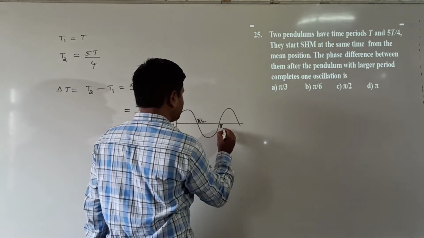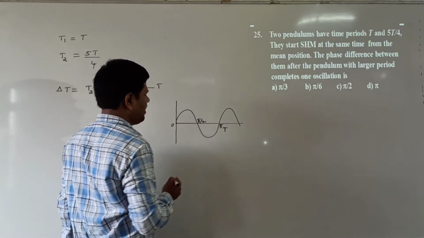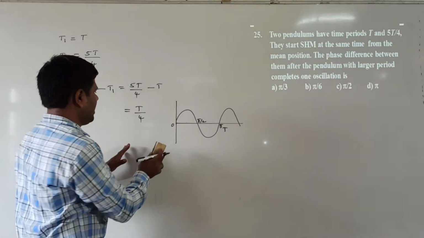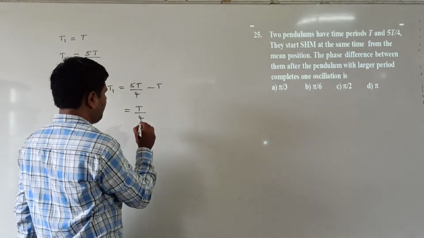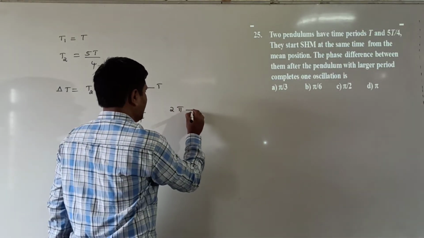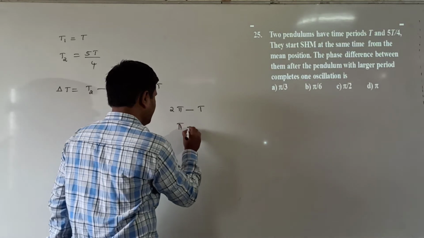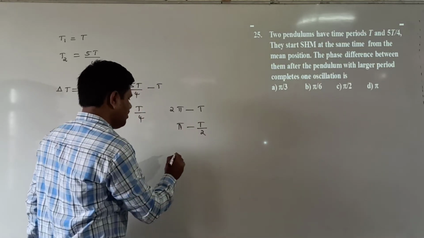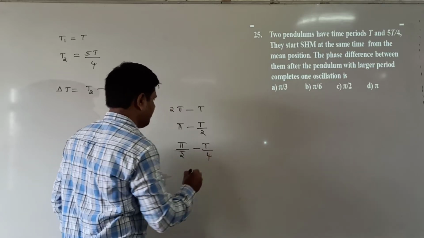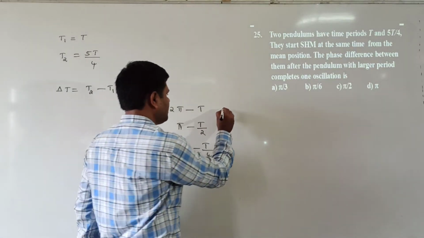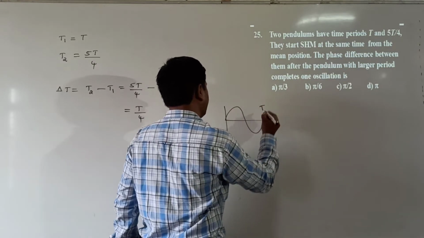If you take the total time as T, then for 2 pi angle, time T is taken. Now pi angle takes how much? T/2 time is taken. Now pi/2 angle takes T/4. For completing one round up to 2 pi, you can take the time T.